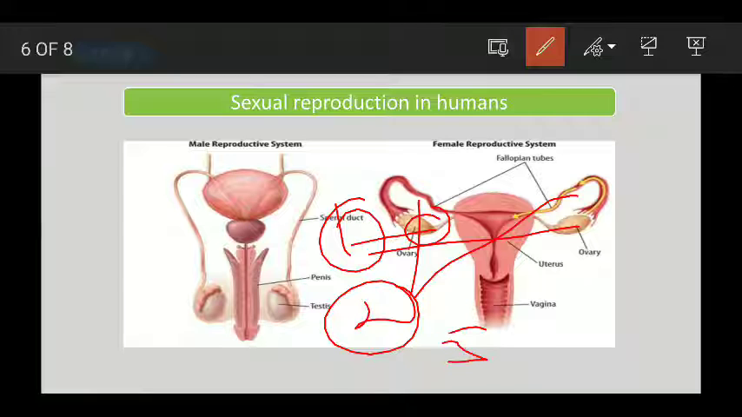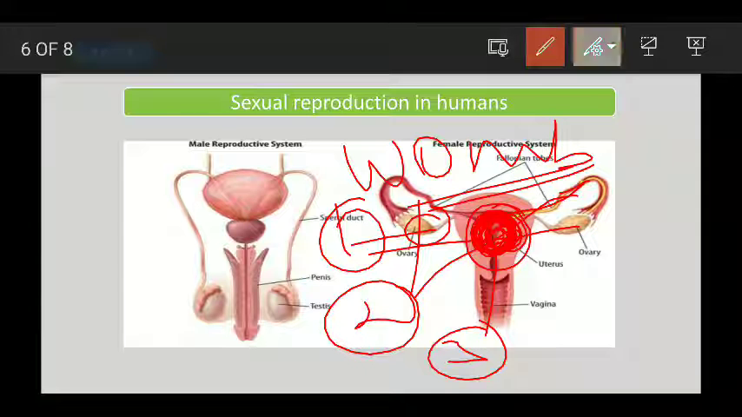Now third is the uterus or womb. After fertilization, after the sperm and egg meet, it comes here and settles here. The egg stays here, and the development of the baby takes place in the uterus or womb.